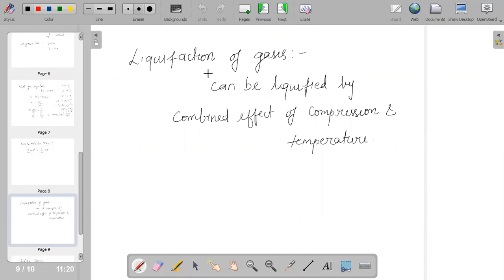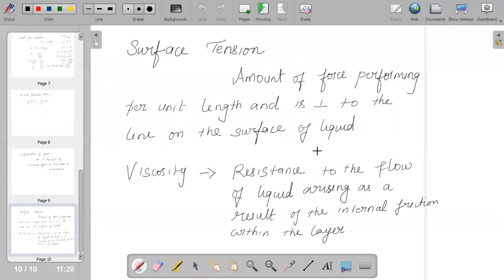And the last concept is surface tension. What is surface tension? Surface tension refers to the amount of force acting per unit length, perpendicular to the line on the surface of the liquid. And of course, we should know about viscosity. It is a simple concept: the resistance to the flow of liquid, arising because of internal friction existing within the layers.